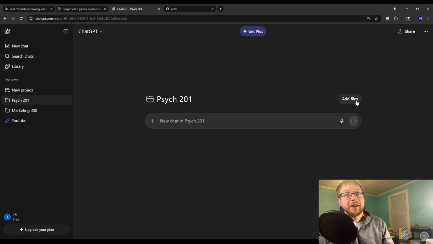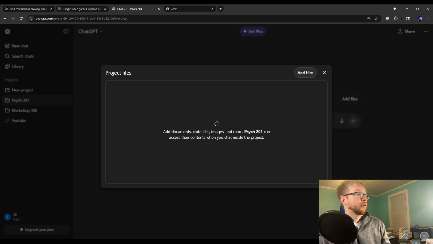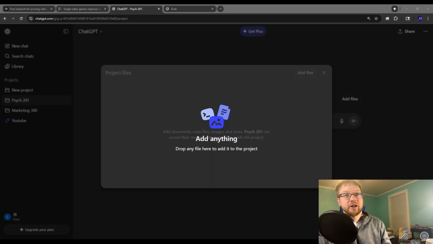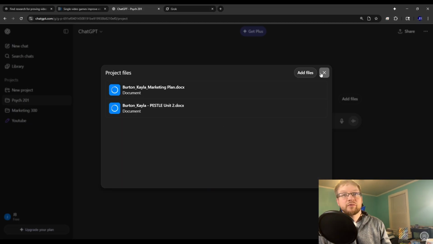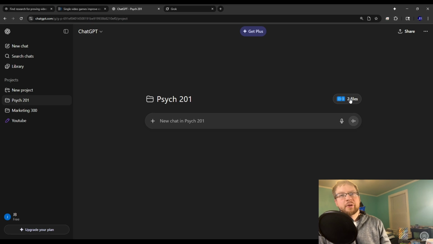But this add files feature right here is awesome. So hold on one second. So add files. Like I said, I've got 2 example documents I'm going to drag over here, related to my wife's marketing homework. Cool. So we've got 2 files over here. Now you could also add some other things in here too. Really the main thing you want to use in terms of projects is example papers. So if you have more examples, the more the better. I'd throw in a few more.